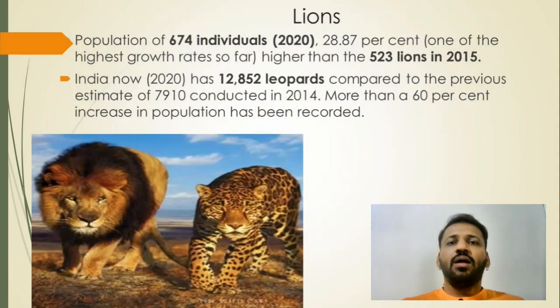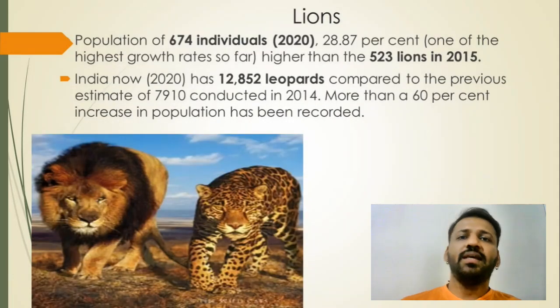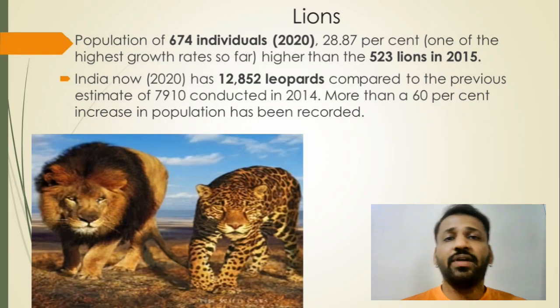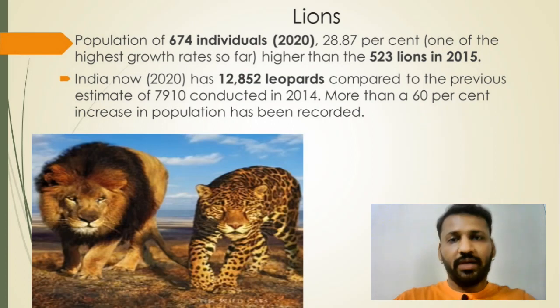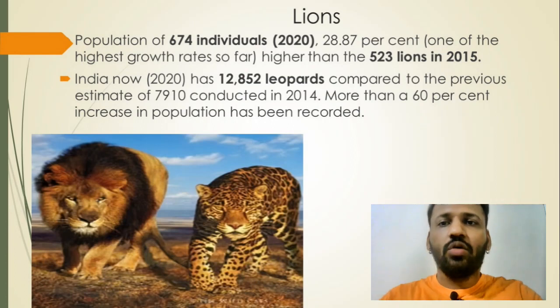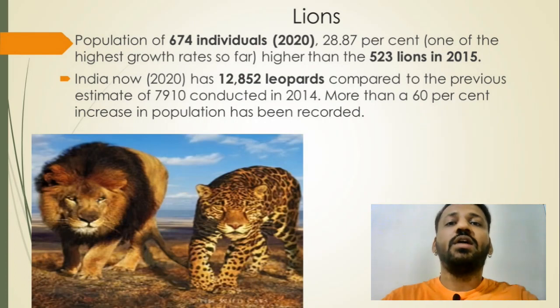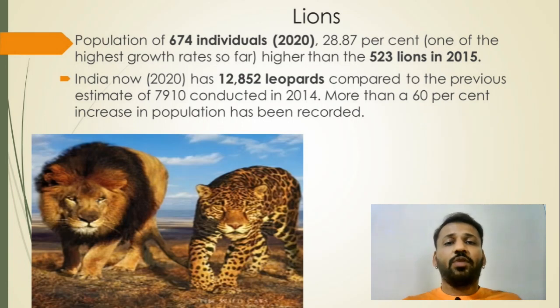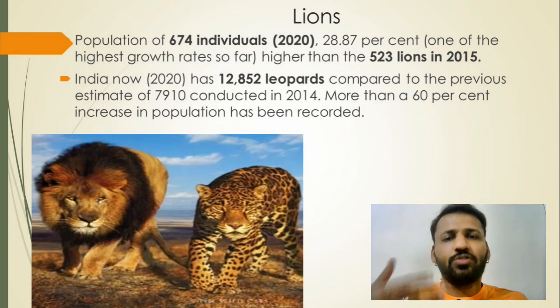In terms of lions, the lion population is 674 individuals in 2022. It has increased by 28% compared to 2020. Also, the leopard population is one of the highest in India. We have more leopards than tigers: 12,852 leopards. In many cities you can see leopards entering into cities. So the leopard problem is the problem, and that's why we brought the cheetahs.